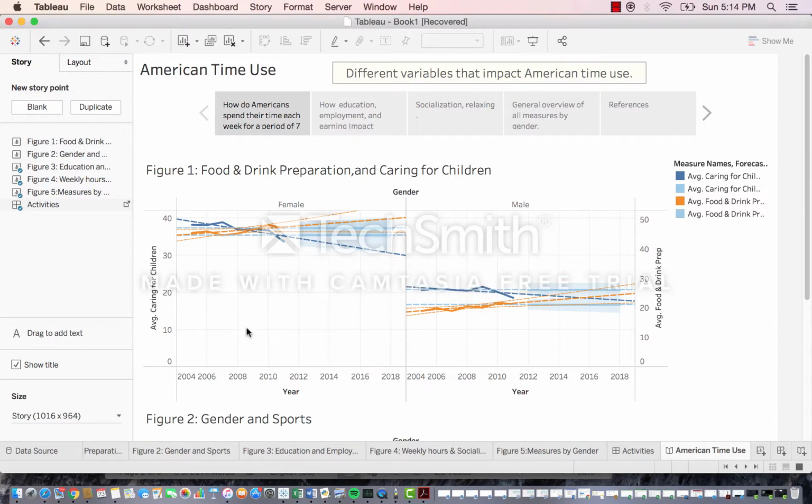I also included a prediction for about 7 years. This analysis was done from 2004 to 2010. So my prediction shows the next 7 years, and this shaded area shows that there's a 95% confidence that my predicted data will lie within this shaded area. We also see our p-value and r-squared values have been computed, and the smaller the p-value and the larger the r-squared value, the better the data fits the model.